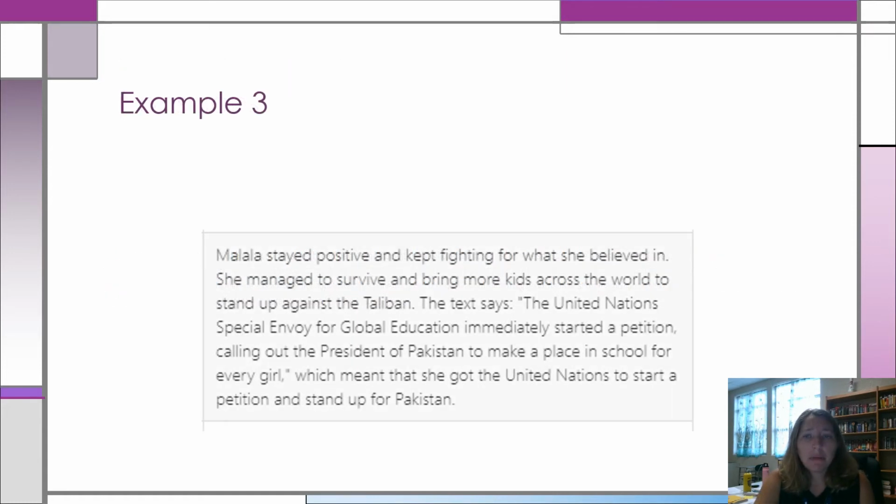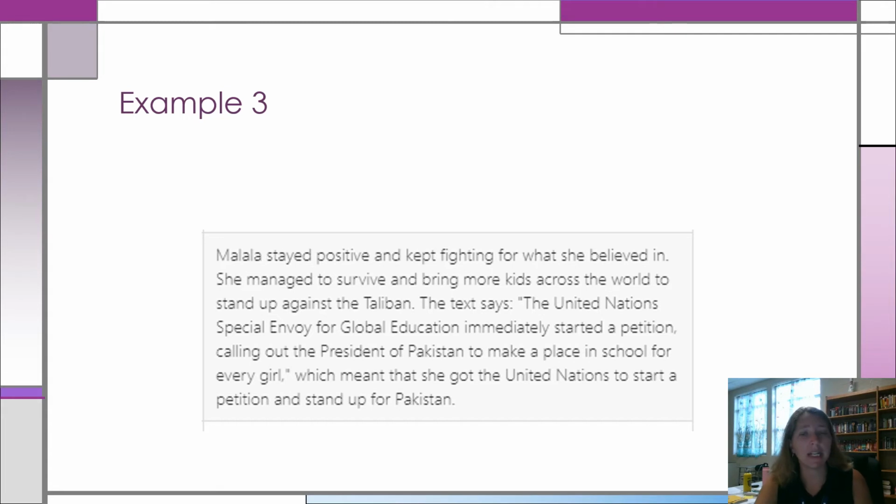Here's example number 3. This one is also from Malala. This is that last question where you had to talk about Malala's attitude and then provide evidence to support it. So I really pulled this one because I like that it answers that first question. It said, explain Malala's attitude after the attack. And it says, Malala stayed positive and kept fighting for what she believed in. She managed to survive and bring more kids across the world to stand up against the Taliban.